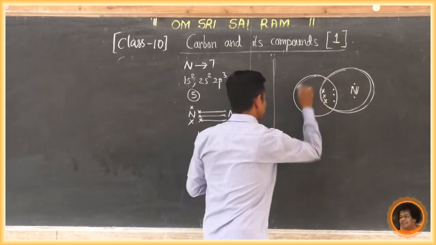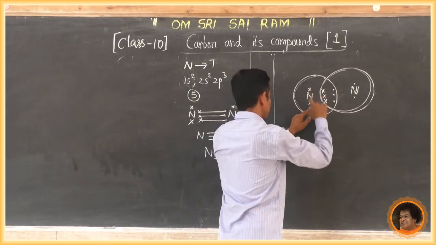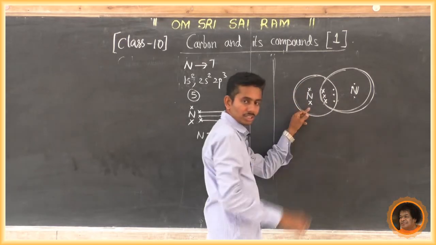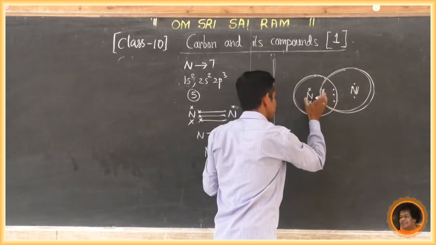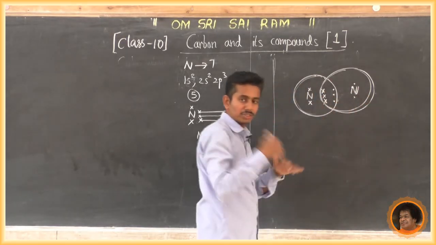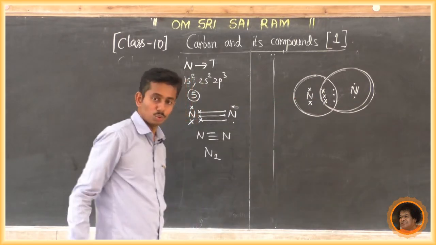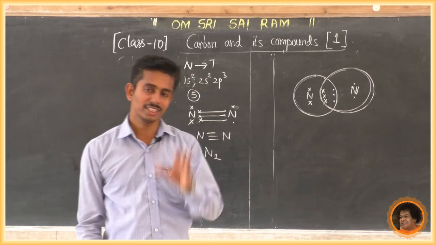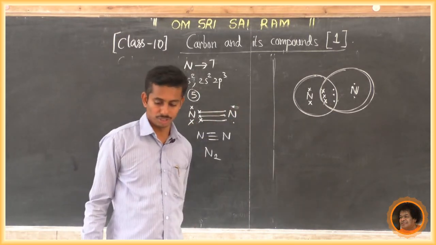Now count for this nitrogen. How many electrons are present in this? 1, 2, 3, 4, 5, 6, 7, 8. So this nitrogen also contains 8 electrons, and these two nitrogens become stable. So this is the sharing of electrons.